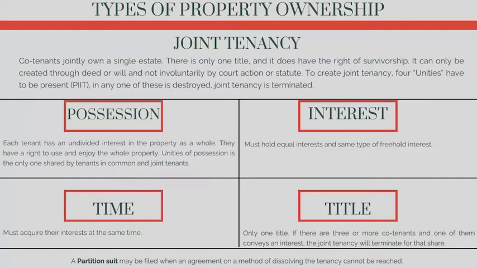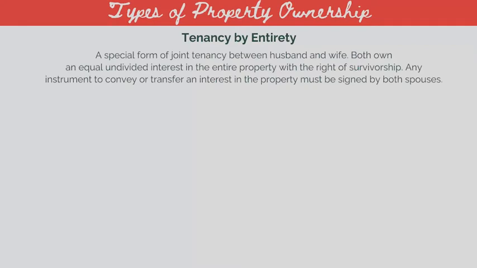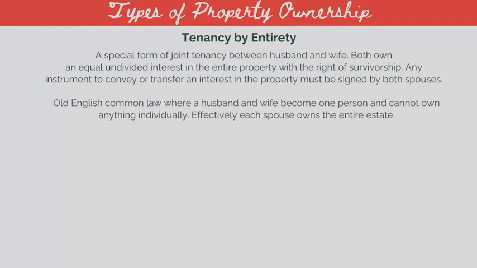Now let's talk about tenancy by entirety. A special form of joint tenancy between husband and wife. Both own an equal undivided interest in the entire property with the right of survivorship. Any instrument to convey or transfer an interest in the property must be signed by both spouses. Old English common law, where a husband and wife become one person and cannot own anything individually. Effectively, each spouse owns the entire estate.